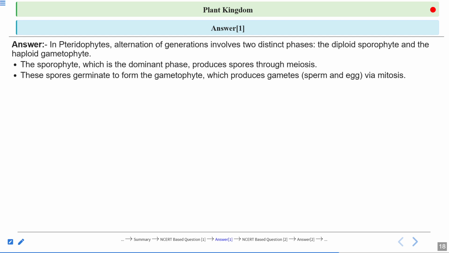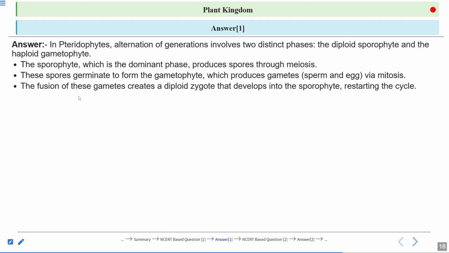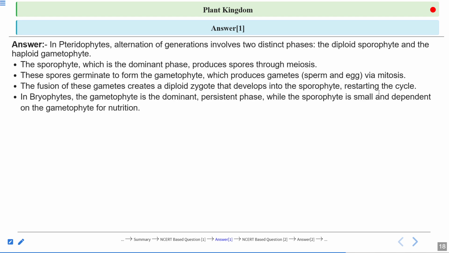So gametes are formed by mitosis, but the gametophyte phase, that is the prothallus, is formed by the spores, and these spores are produced by meiosis. The fusion of these gametes creates the diploid zygote that develops into the sporophyte, restarting the same cycle.